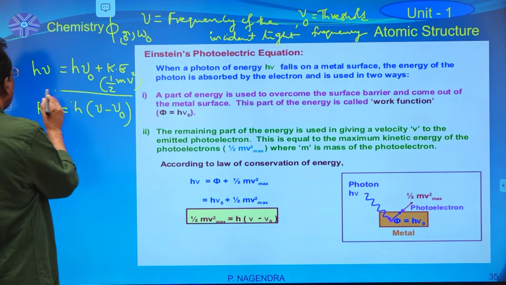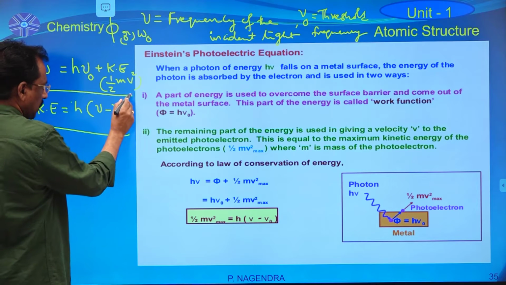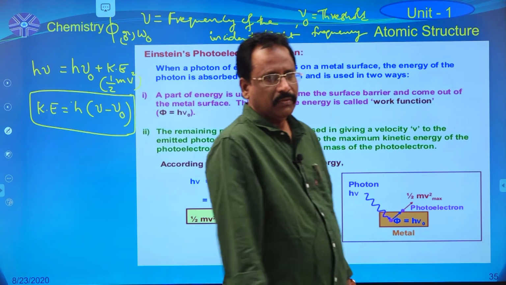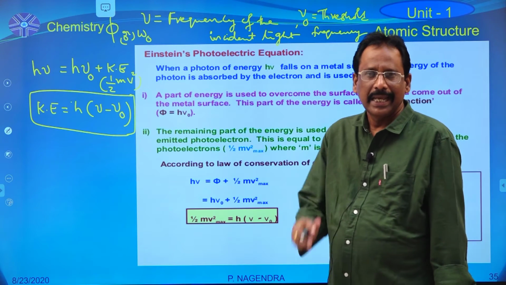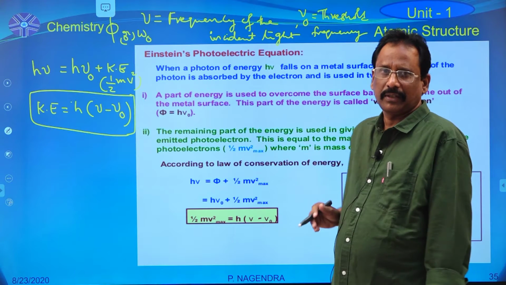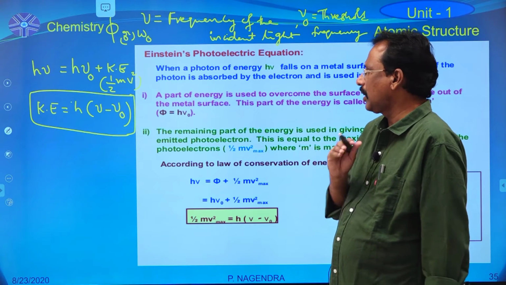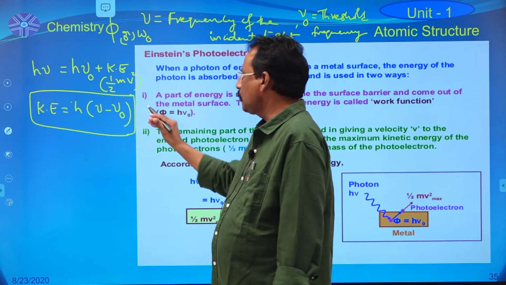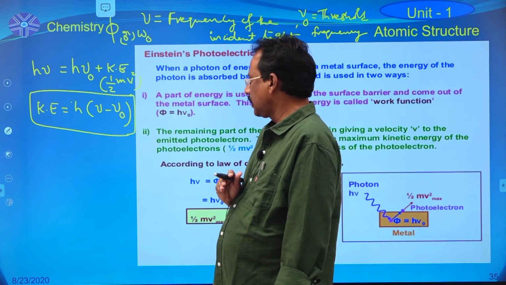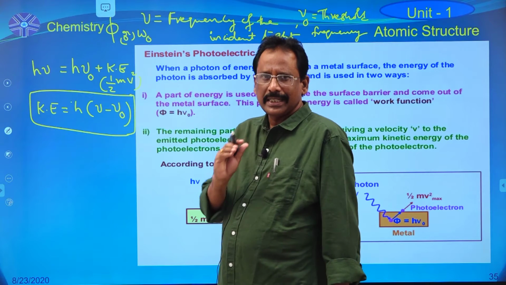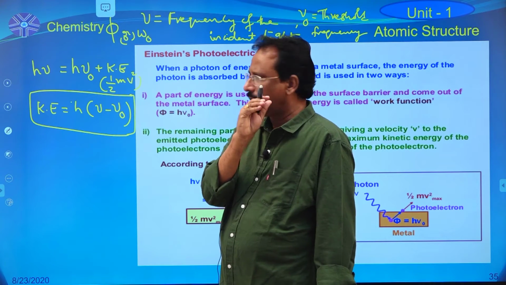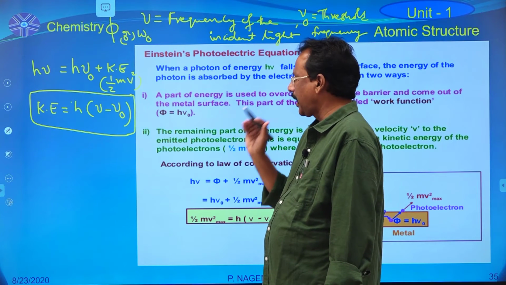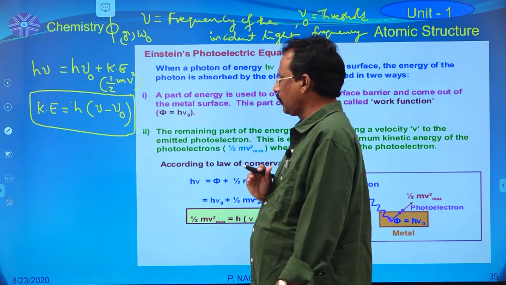So, this is a very important expression. This was given by Einstein. That's why this expression is known as Einstein's expression. According to Einstein, in this expression, nu 0 is a constant, which is known as the minimum frequency of the metal. Each and every metal has some nu 0, so it is a constant value.